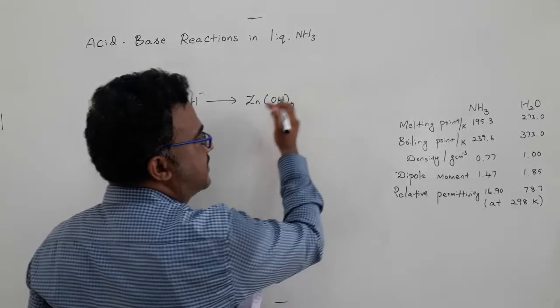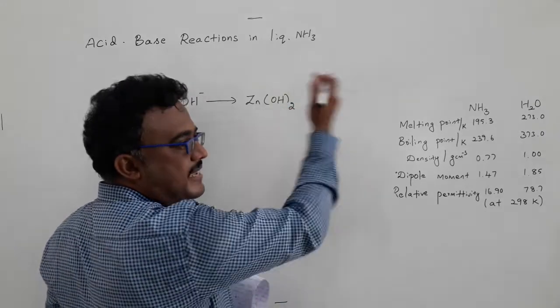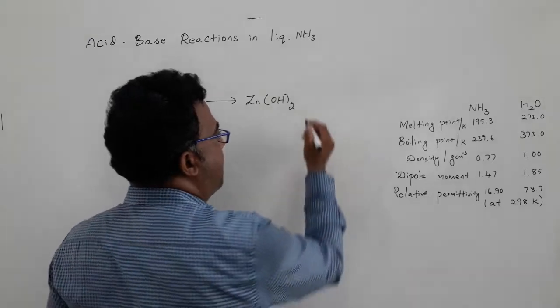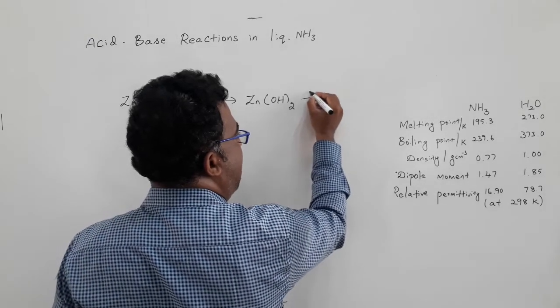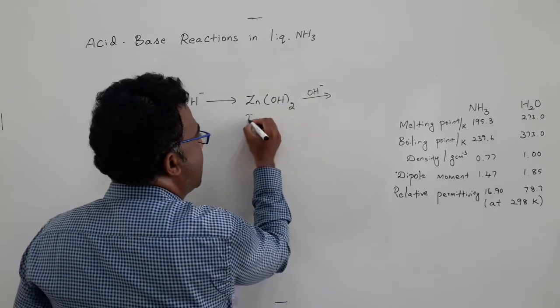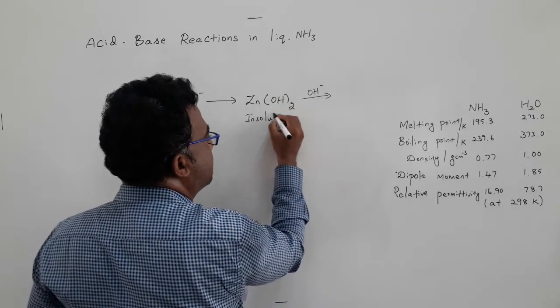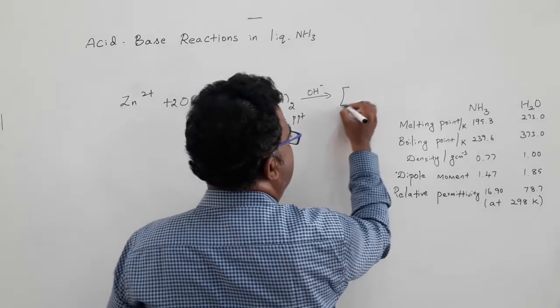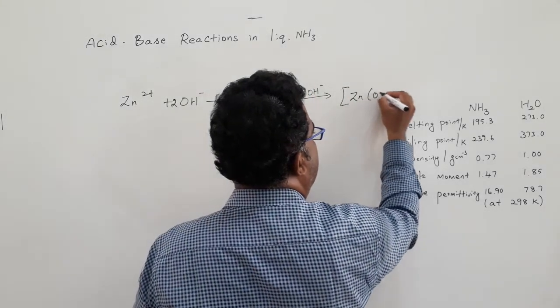If I react with acid, zinc ion comes out as zinc with 6 water molecules. But when we react it with excess hydroxide ion, this insoluble precipitate gets solubilized to form a coordination complex, zinc tetrahydroxide.